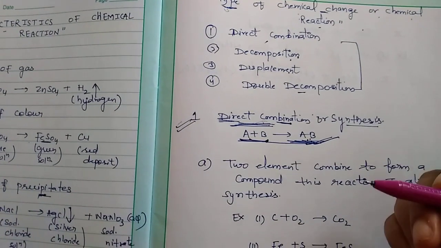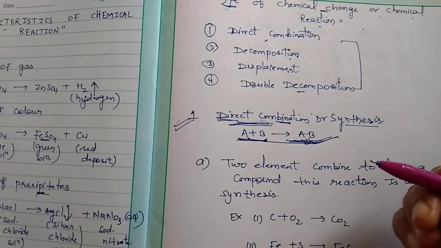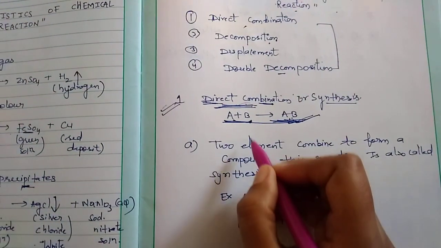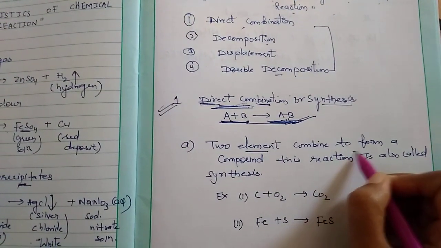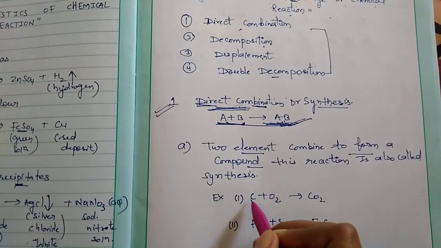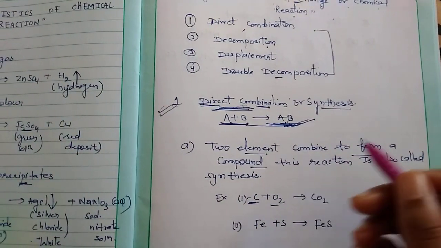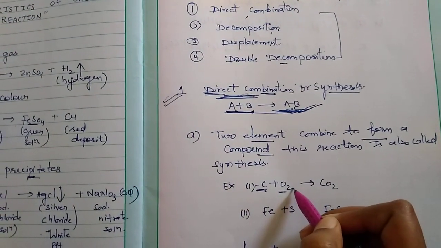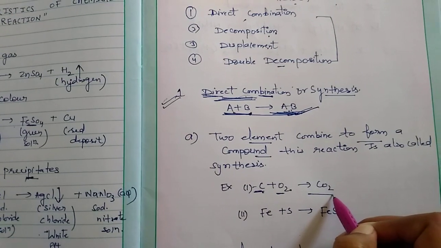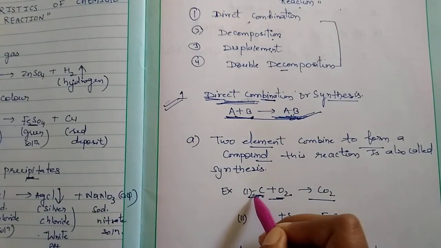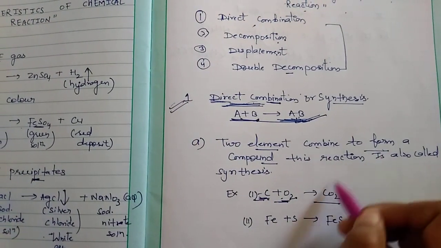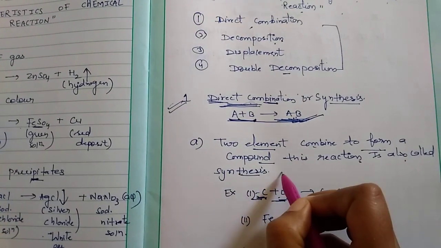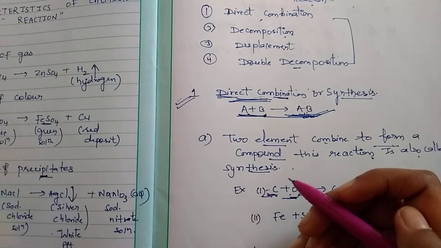Now, direct combination is further categorized into three categories. In the first category, two elements combine to form a compound. Two elements. What is an element? We already discussed that. Two elements combine to form a compound. This is a compound and these are elements. This reaction is called synthesis. This is the first category of direct combination reaction.